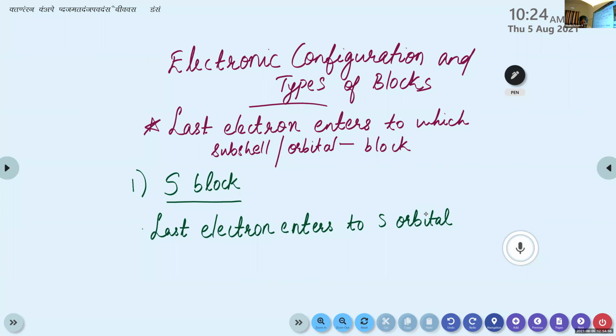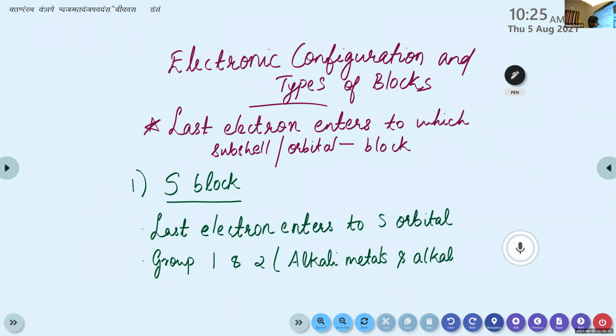Tell me, which are the two groups? Group 1 and group 2. What about their name? Alkali metals and alkaline earth metals. Very good. Alkali metals and alkaline earth metals.